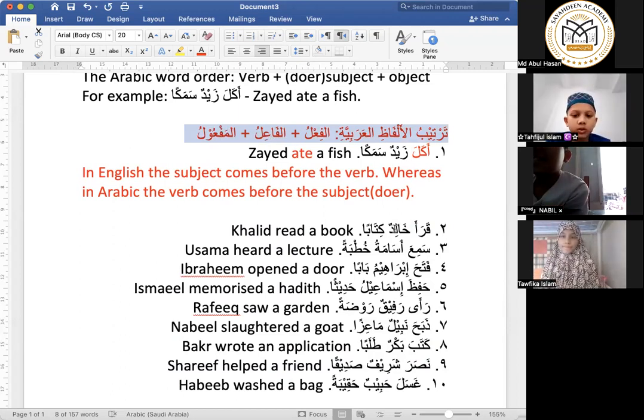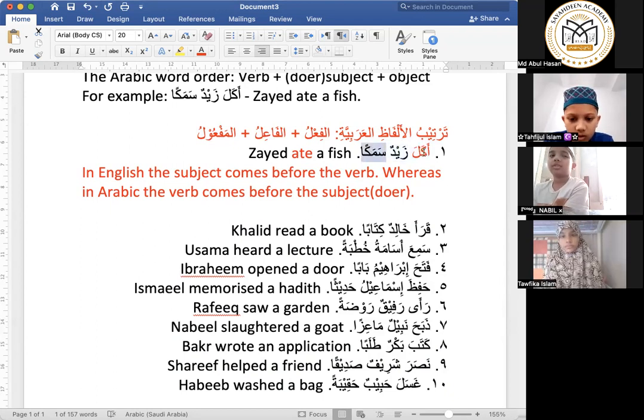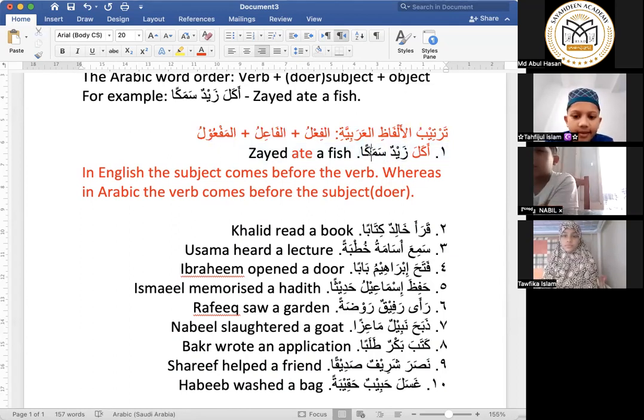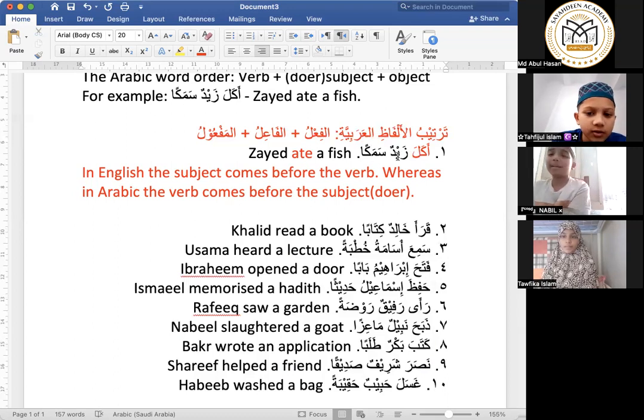If you look at these examples, you will see every single sentence has a verb and a subject and an object. A fi'l, a fa'il, and a maf'ul. So akala zaidun samakan. Akala is the fi'l, and then zaidun is the fa'il, the one who does it, and samakan is the maf'ul. Okay, so Zaid ate a fish. So Zaid is the fa'il, al-aklu akala is the fi'l, and samakan is maf'ul. And you can understand all these examples in the same way.